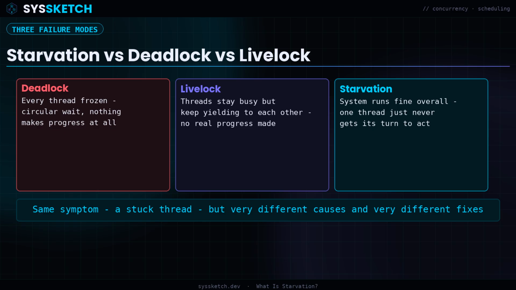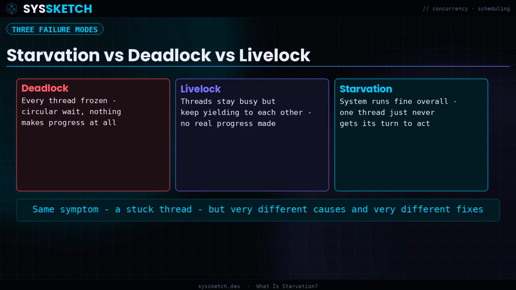It's worth being precise about the difference between starvation, deadlock, and livelock, because they're often confused but demand completely different fixes. In a deadlock, every involved thread is frozen, a circular wait where each thread holds a resource another one needs, and nothing in that cycle can ever move again. In a livelock, threads stay actively busy, but they keep reacting to each other in a way that prevents any real progress, like two people repeatedly stepping aside for each other in a hallway.